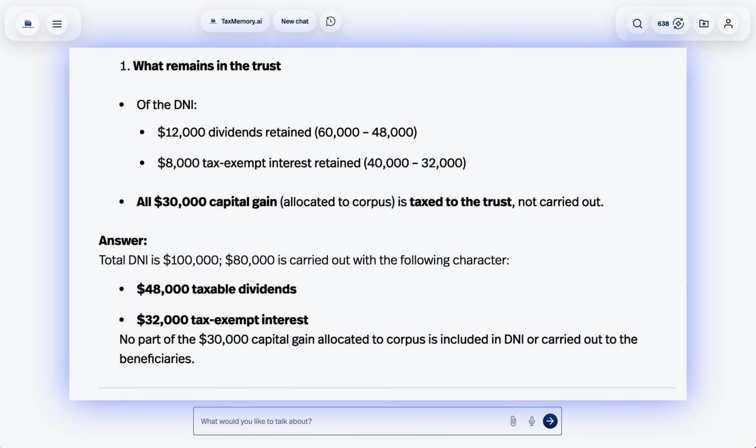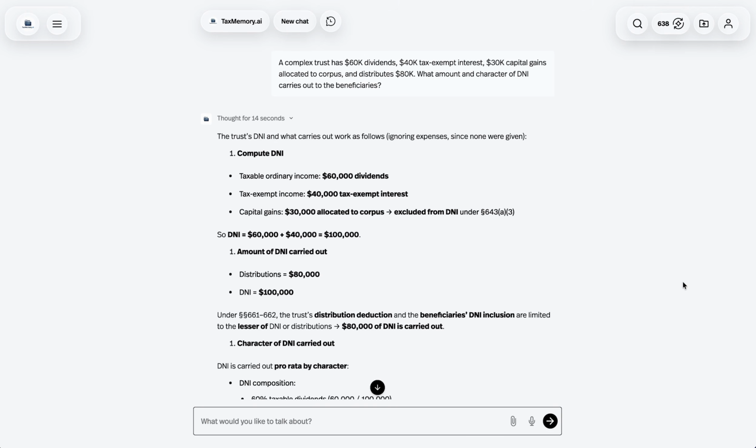Having a tool that not only understands the tax law behind these situations, but can also perform the calculations automatically can be incredibly valuable. It helps tax professionals arrive at the correct answer more quickly, saves time on complex computations, and makes it easier to verify their work with confidence.